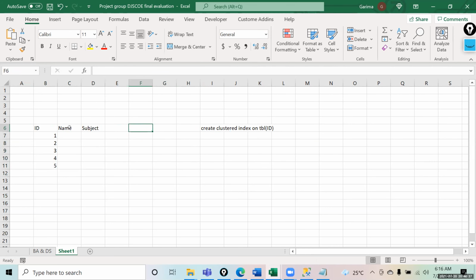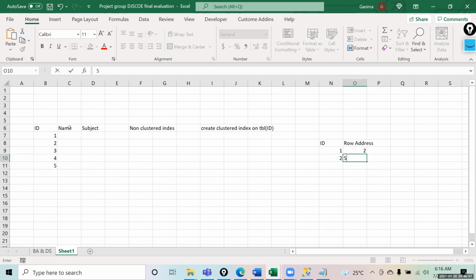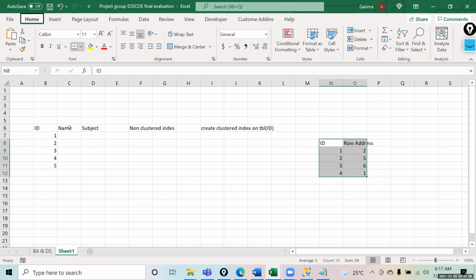In the non-clustered index, what will happen is it will create a separate table. It will say ID and row address. It will say, okay, ID1 is coming in row number 2, ID2 is coming in row number 5, ID3 is coming in row number 6, ID4 is coming in row number 1. So that is how it is going to save the data, right? That is how the data will be saved in another table.